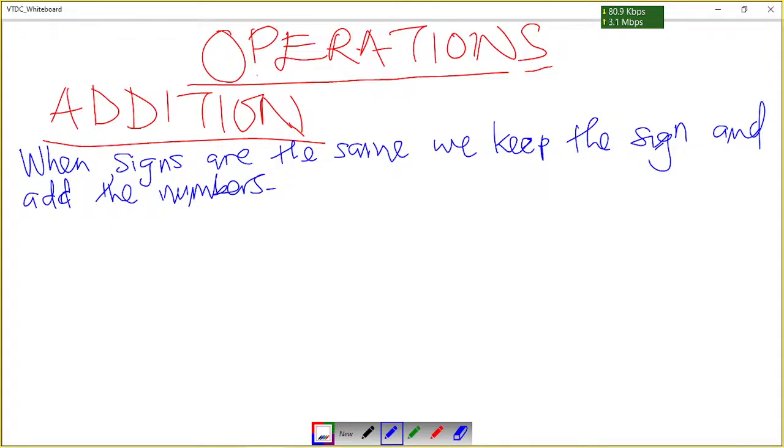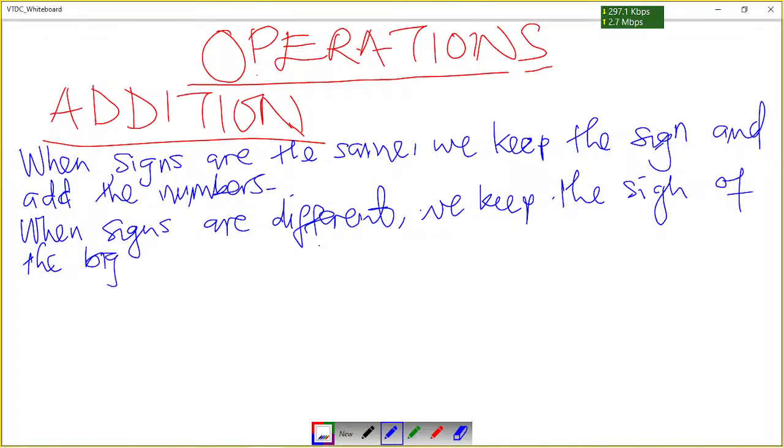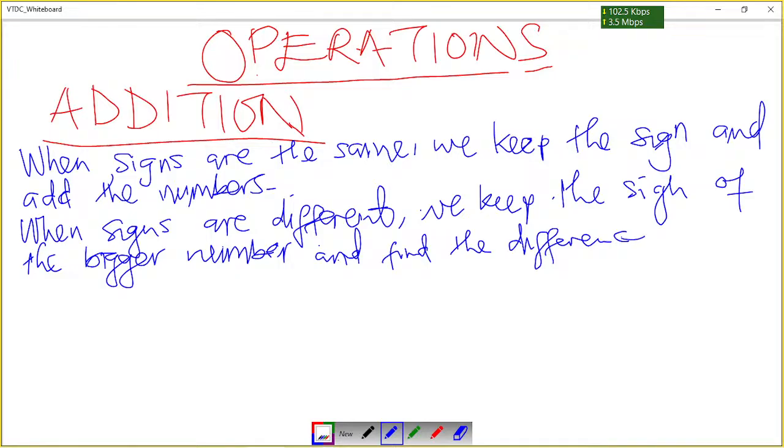What if the signs are different? When the signs are different, we keep the sign of the bigger number, we maintain the sign of the bigger number, and find the difference of the numbers.